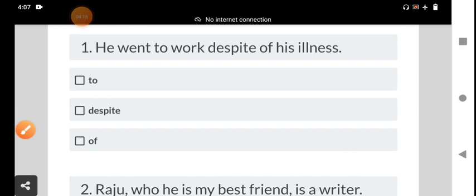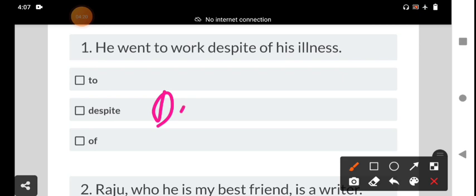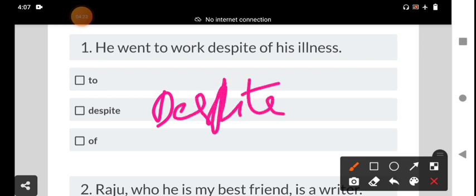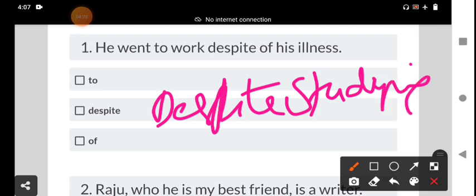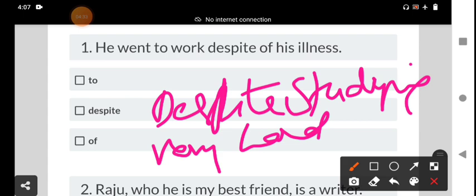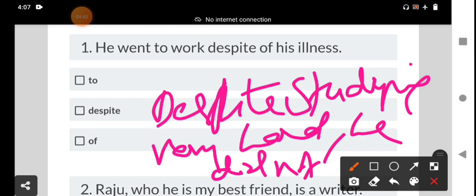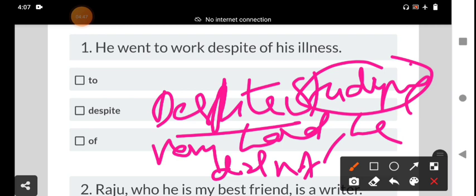And then next, despite. Despite studying very hard, he still didn't pass the exam. Despite studying: studying is also a noun form, a gerund or verbal noun.